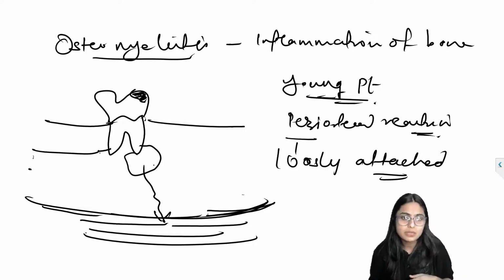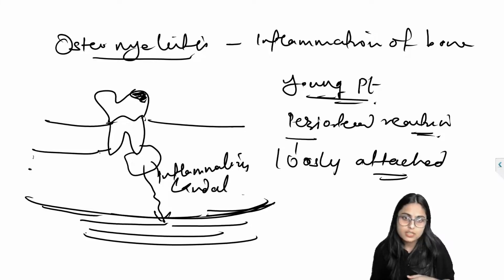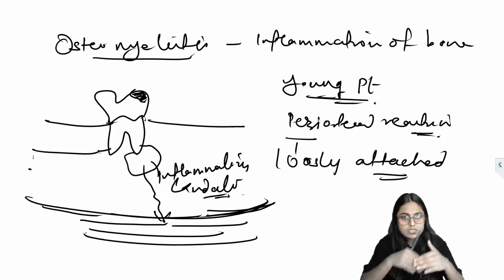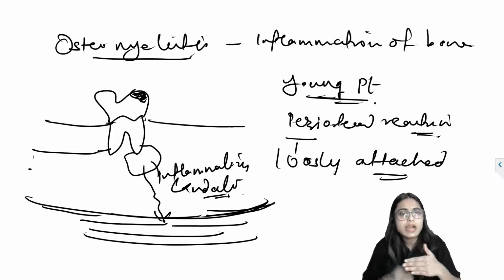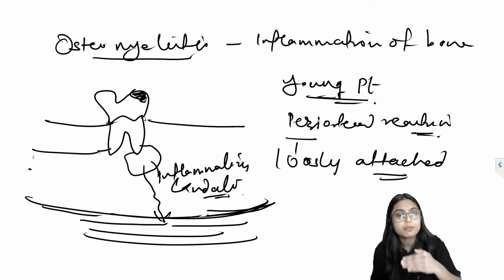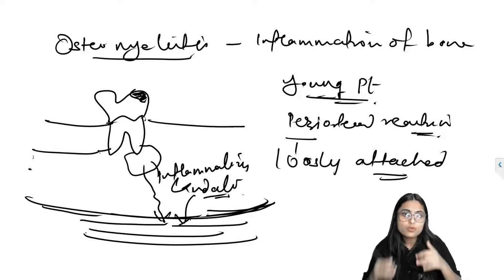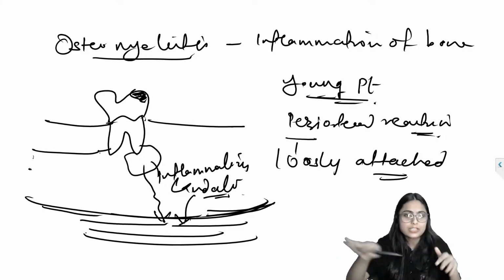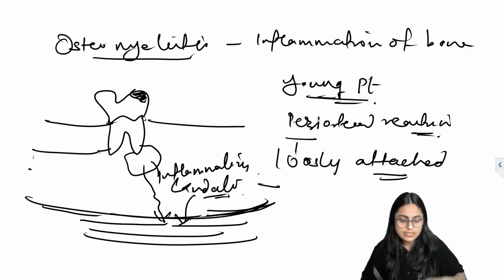Inflammatory exudate is nothing but the infection. So in a young patient, this loosely attached periosteum is easily lifted by the inflammatory exudate, leading to formation of this periosteal reaction.